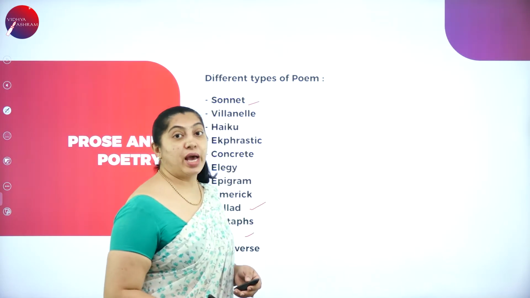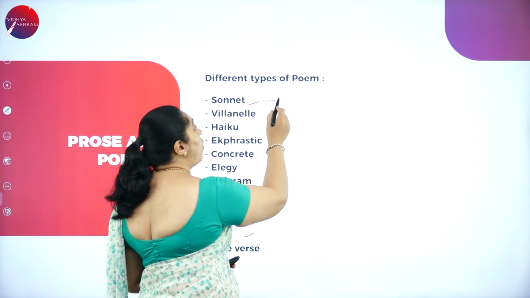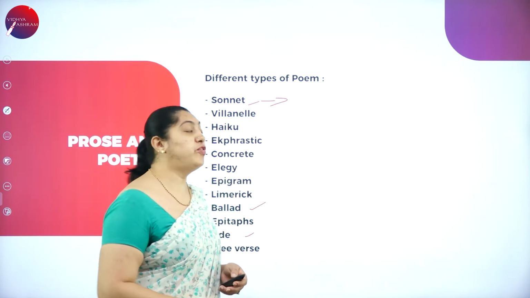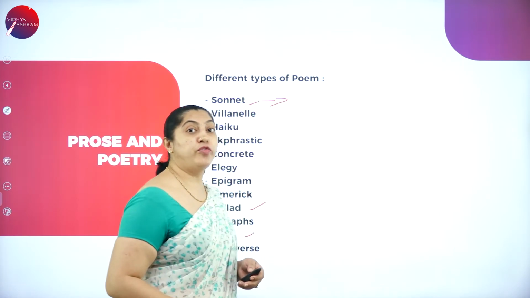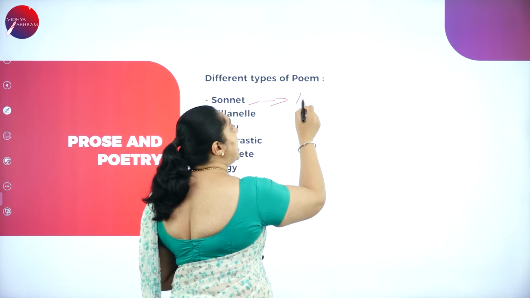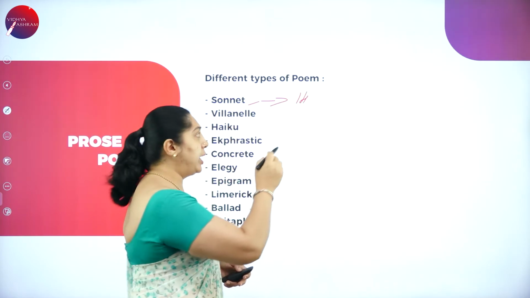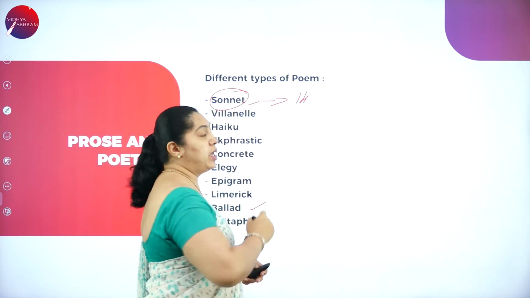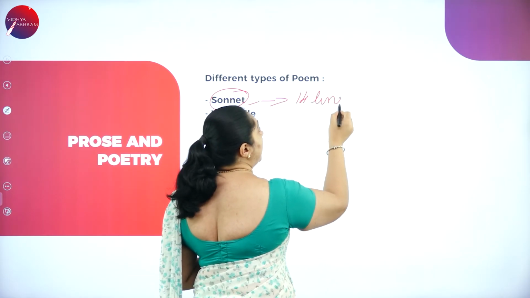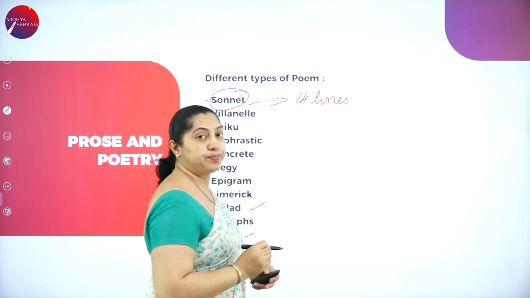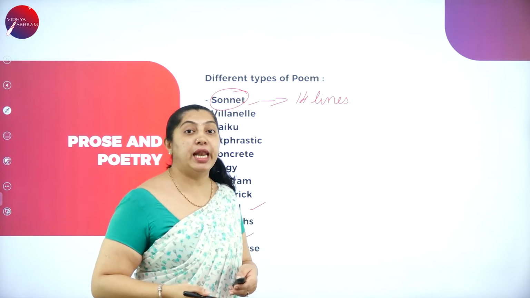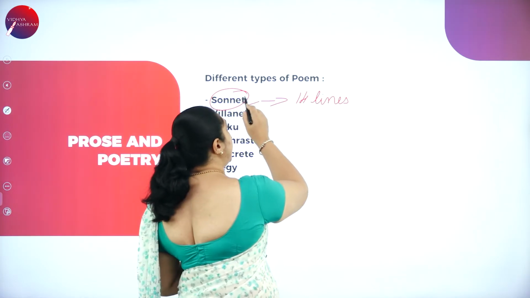Moving on to the next one, that is the sonnet. What is a sonnet here? The sonnet is one of the earliest forms of poem, and it is written in short with 14 lines. This is very important. The sonnet is very important. So how many lines will be there in the sonnet? There will be 14 lines. So any poem with more than 14 lines or less than 14 lines, can you call it a sonnet?